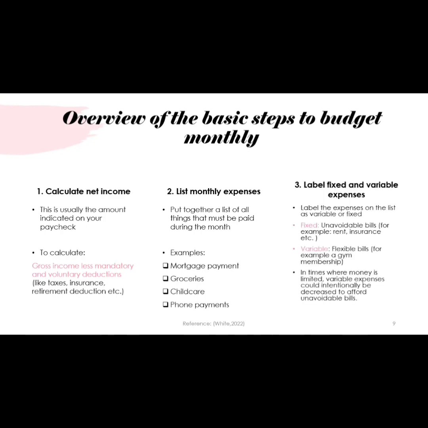Then label fixed and variable expenses. So take the list created in step 2 and then label each expense as variable or fixed. A fixed expense is an unavoidable bill. So this is something you have to pay, and oftentimes it is the same amount month to month. A variable expense is a bit more flexible. So oftentimes the amount you pay could vary, or it's just a bill that is a bit more flexible when money gets tight. So for an example, if your money is tight for the month, a variable expense could intentionally be decreased to afford the unavoidable bills.